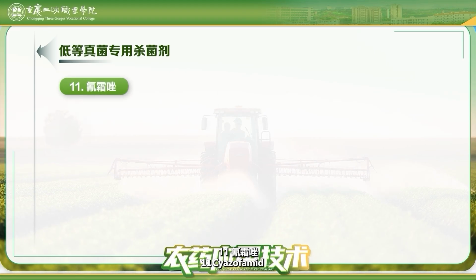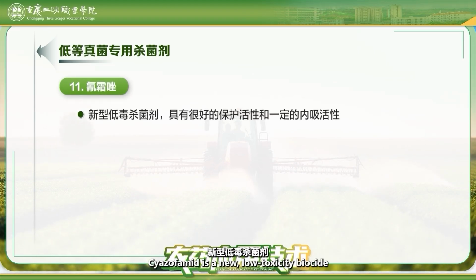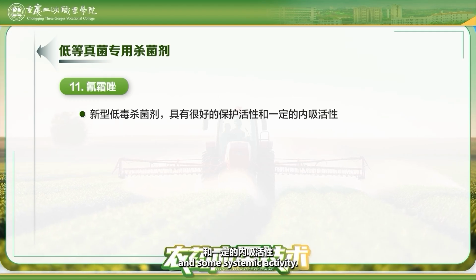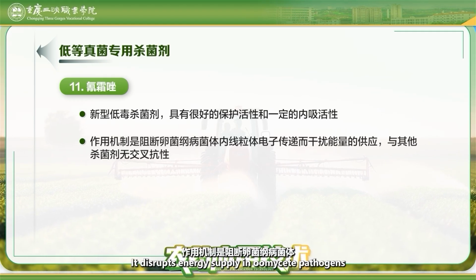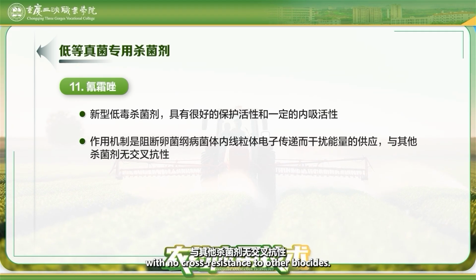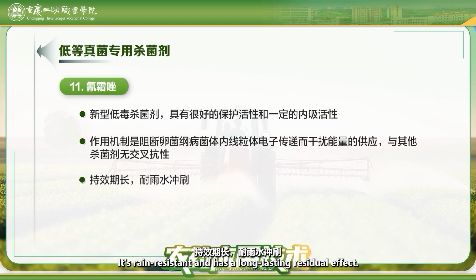11. Cyazofamid. Cyazofamid is a new low-toxicity biocide that provides excellent protective activity and some systemic activity. It disrupts energy supply in pathogens by interrupting mitochondrial electron transport with no cross-resistance to other biocides. It's rain-resistant and has a long-lasting residual effect.